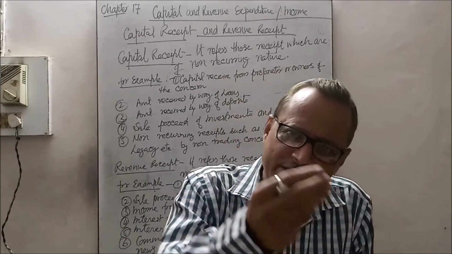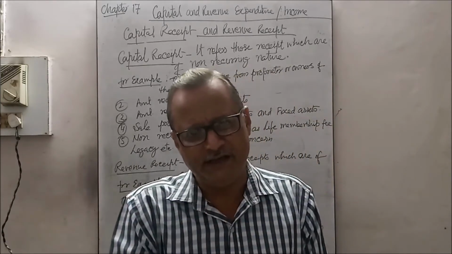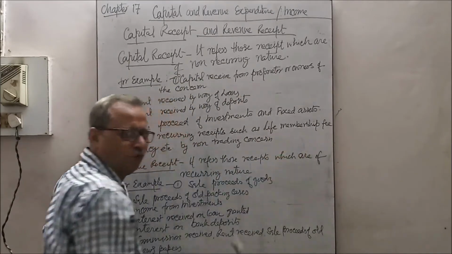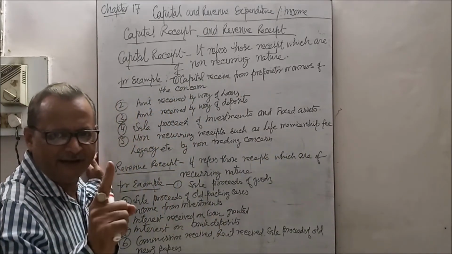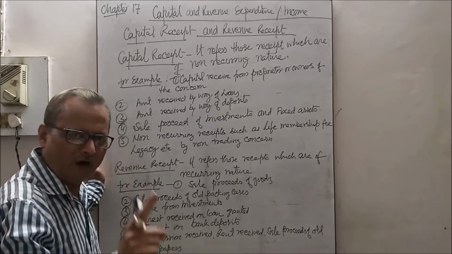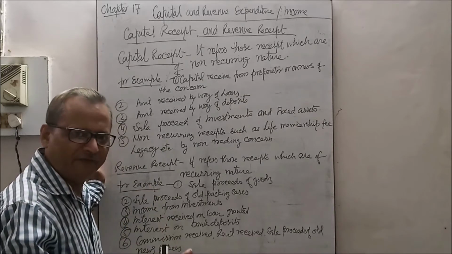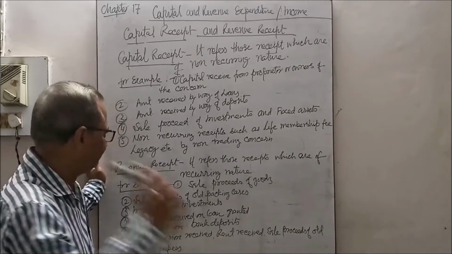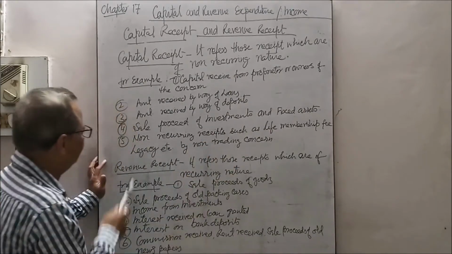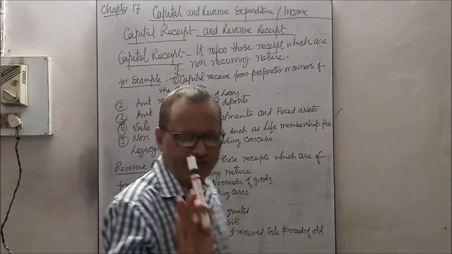If that amount is received, it is a capital receipt, because, as the name depicts, once the life membership fee is given, the person becomes a member of that organization throughout life. And legacy in a non-trading organization is also a capital receipt.